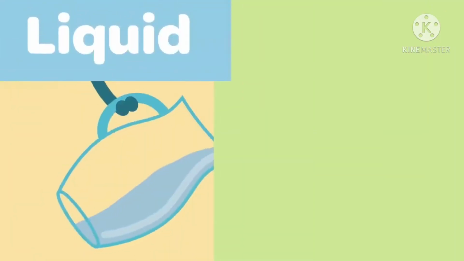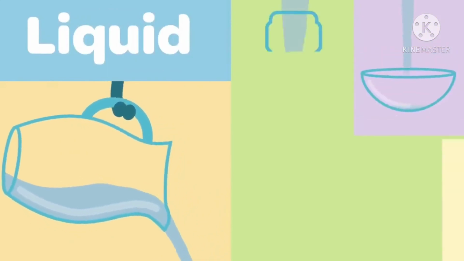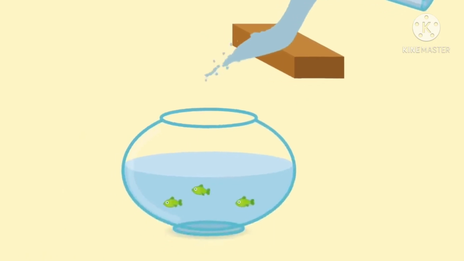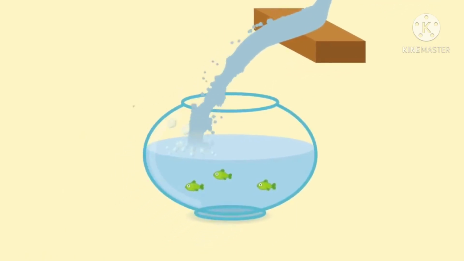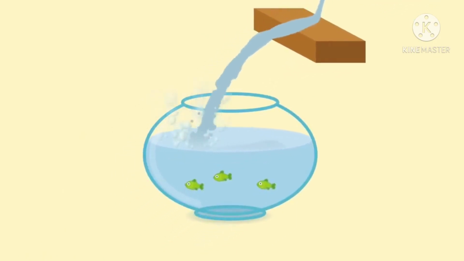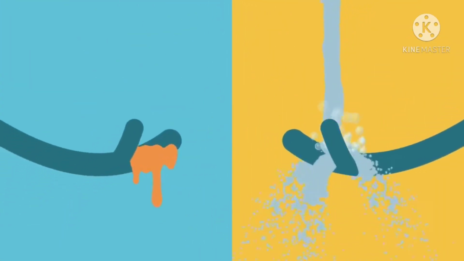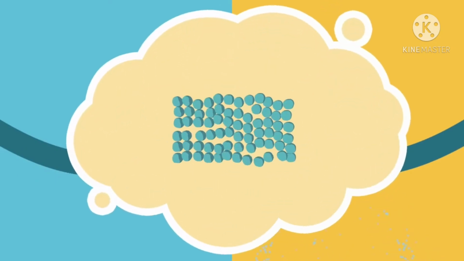A liquid, on the other hand, will always change its shape. It changes shape to fit the shape of the container it's put in. A liquid can flow, which means it can be poured. So if you pour water into a fishbowl, it moves to become the shape of the fishbowl. Liquids are sometimes thick like honey or thin like water, but no matter what, they'll always flow.